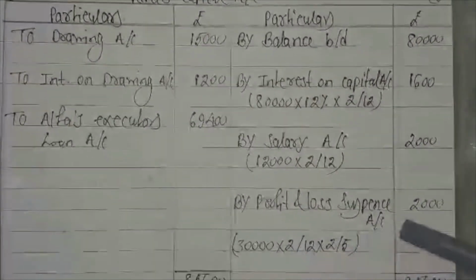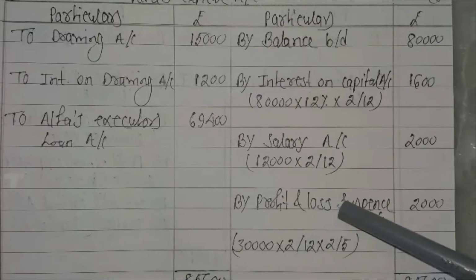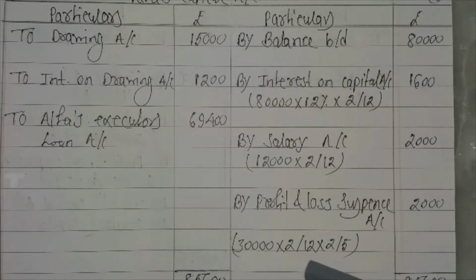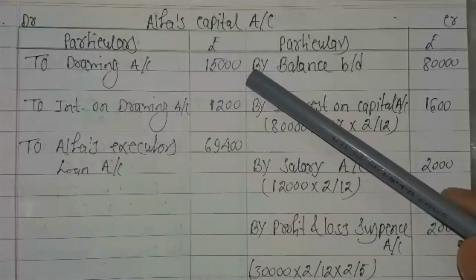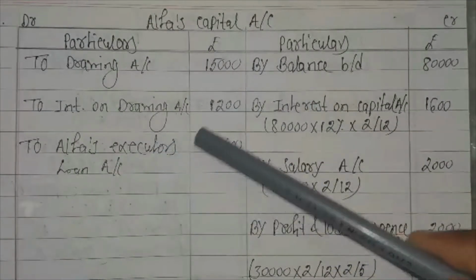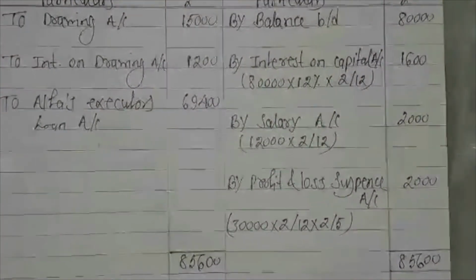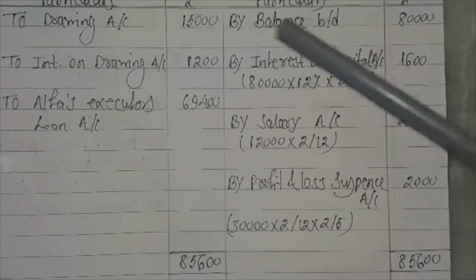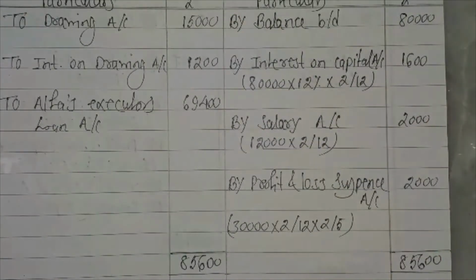And last of all, profit and loss suspense account. It is the last year's profit, 30,000. On the basis of that, we have to calculate the present year's profit. So it is 30,000 into 2 by 12, that is for the 2 months' profit, and his share of profit is 2 by 5. So it becomes 2,000. In the meantime, he drew 15,000 and interest on drawings is given as 1,200. After adding, the credit side total is 85,600. From there, we deduct the amount of drawings and interest on drawings. We get the remaining amount, 69,400, which is transferred to Alpha's executor's account.